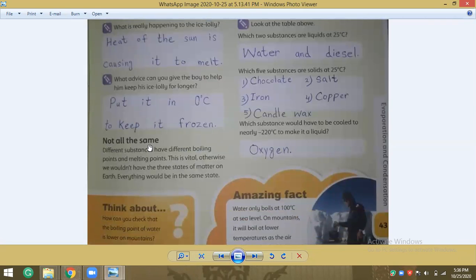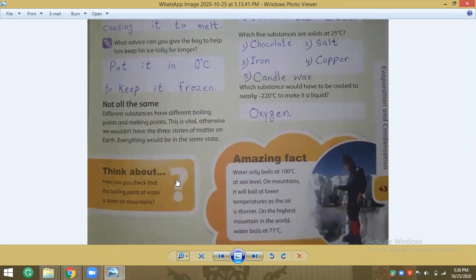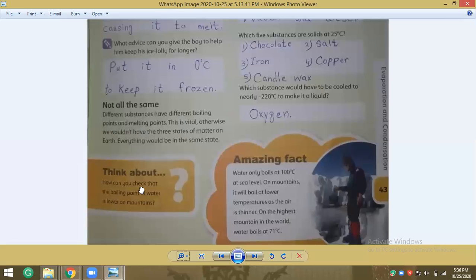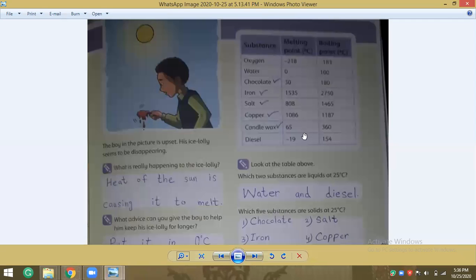Not all the same. Different substances have different boiling points and melting points. This is vital, otherwise we wouldn't have the three states of matter on earth. Everything would be in the same state, solid, liquid or gas. Okay, next on the right side, we have some substances with their melting points and boiling points in degrees Celsius.